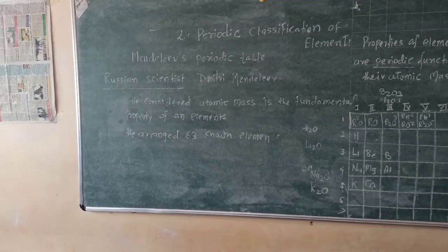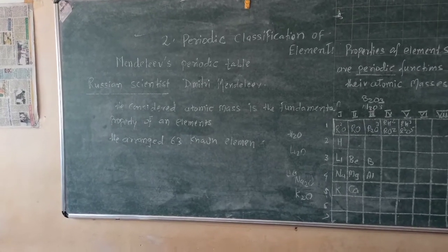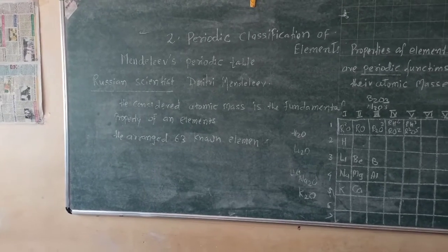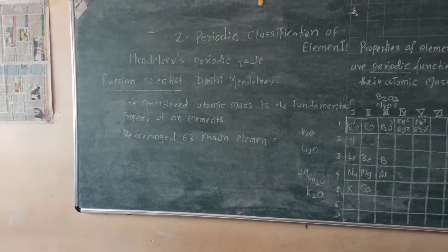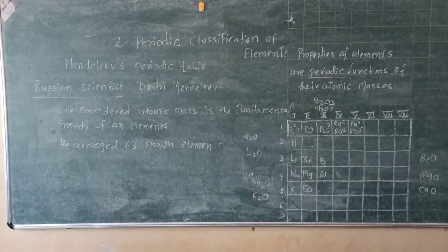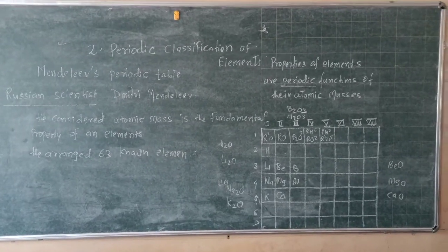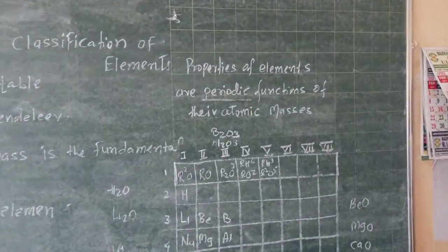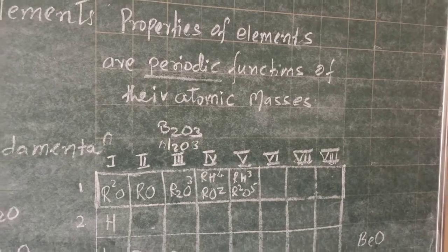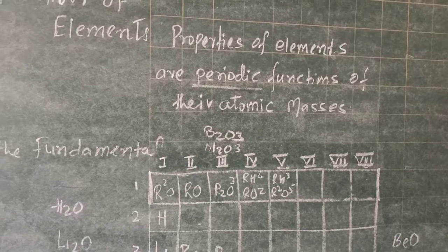How did he classify the elements? What is his method? What did he consider about elements? He considered atomic mass as the fundamental property of an element, and accordingly he framed the law after carefully studying the two previous classifications. His law is: properties of elements are periodic functions of their atomic masses.